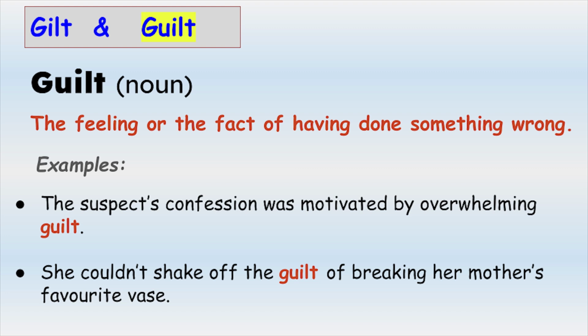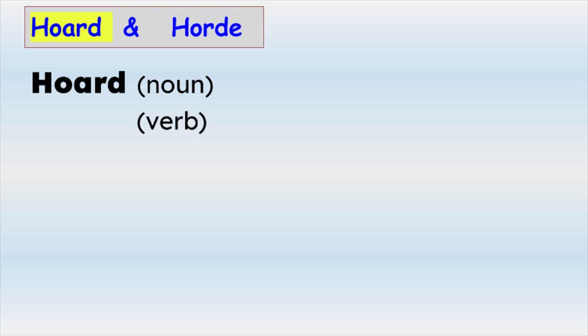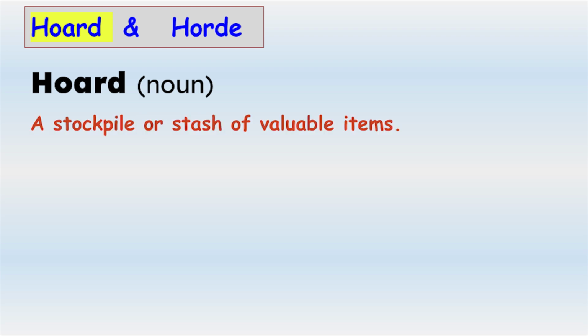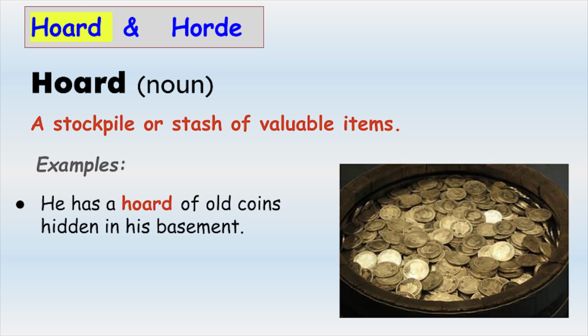And our next pair of homophones is hoard and horde. Hoard, spelled H-O-A-R-D, can be used as a noun and as a verb. Hoard as a noun means a stockpile or stash of valuable items. Here are some examples. He has a hoard of old coins hidden in his basement.